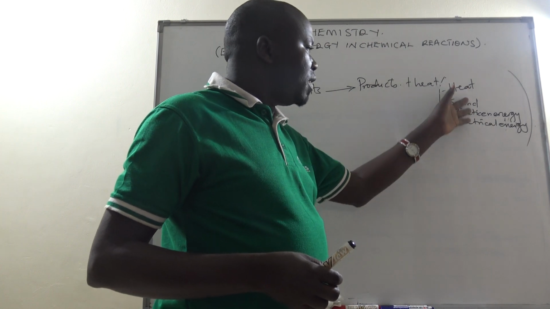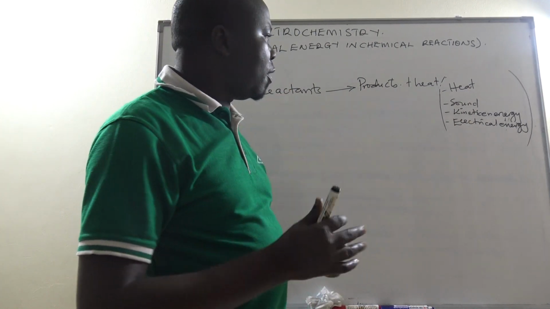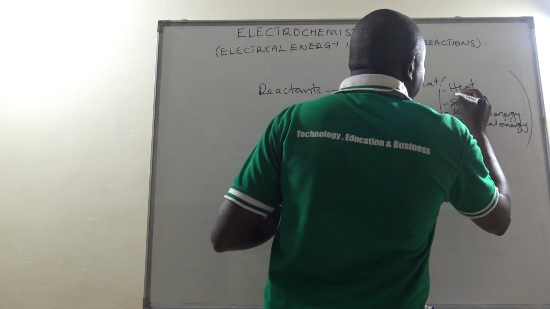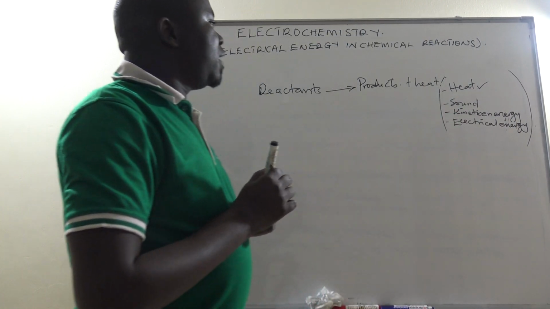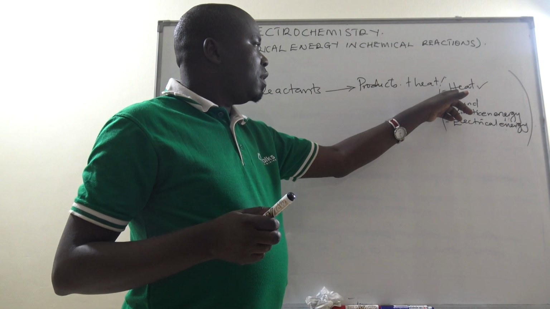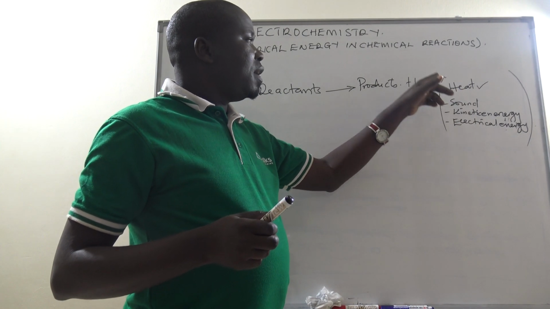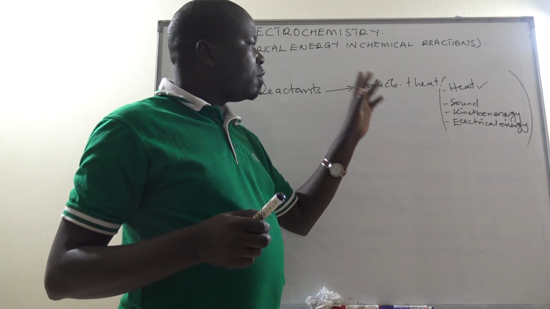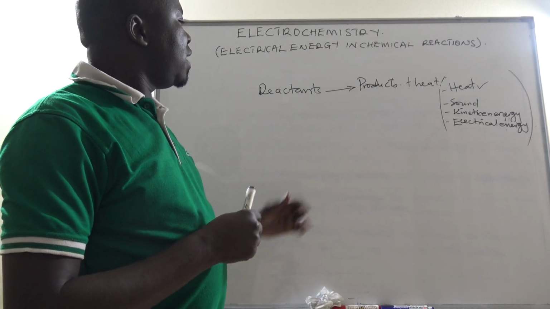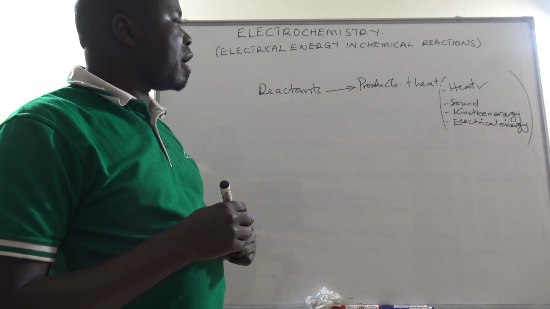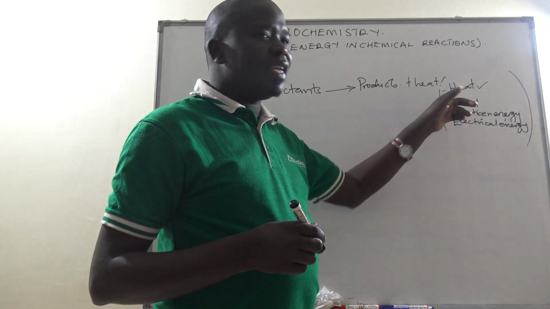Now, out of all these, the one which is very common is the heat energy. So we shall have a look at this when we come to heat energies in chemical reactions, or what we call energy changes in chemical reactions, where we shall be dealing mainly with heat energy.